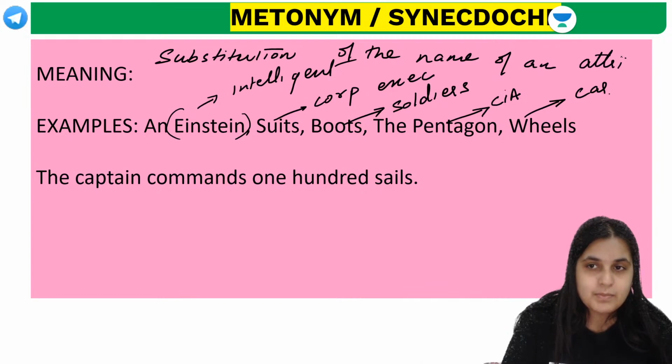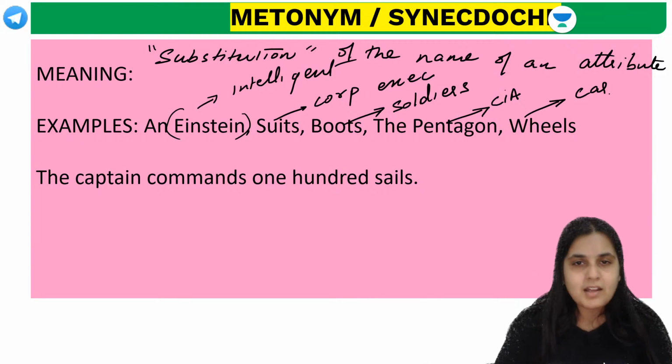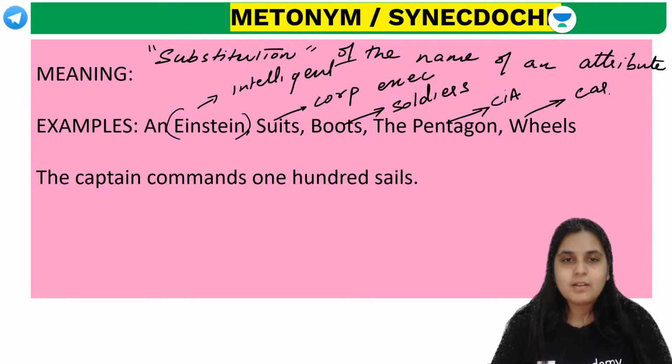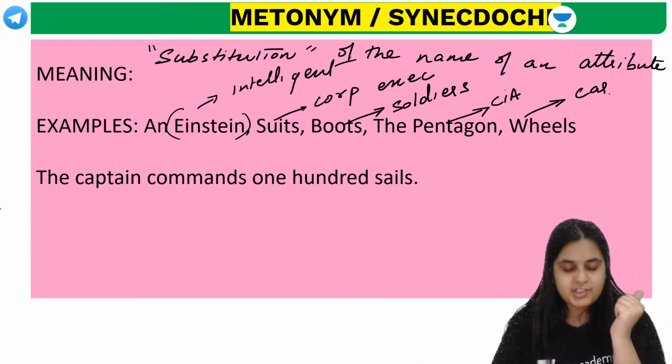Okay, so for example, don't look at the technical meaning. It just seems to represent or substitute. Instead of saying the car, you can say a set of wheels. People will understand that the wheels means the car. Instead of saying, you know, he's so intelligent, you can say he's an Einstein. People will understand what you're saying, that he's intelligent. Right, you know, he's a Byomkesh Bakshi. Meaning what? Very intelligent.